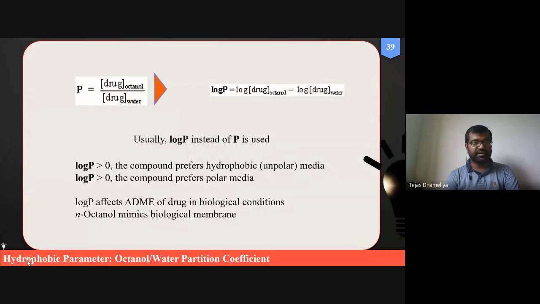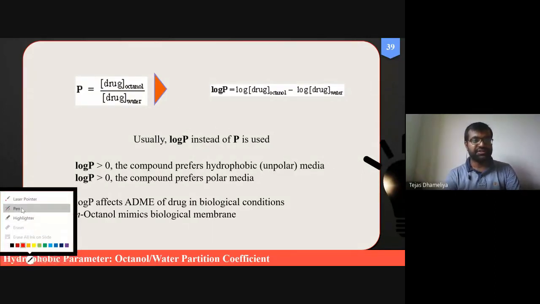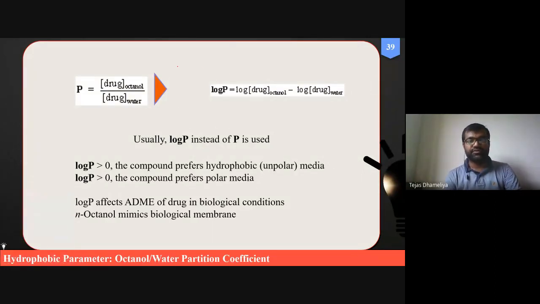So here, if I want to draw the structure of N-octanol, that is an 8 carbon long chain. These are 1, 2, 3, 4, 5, 6, 7, and 8. These are the 8 carbons, and that 8 carbon chain is connected with OH.